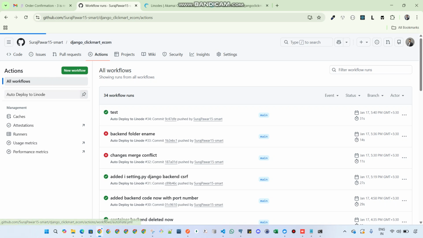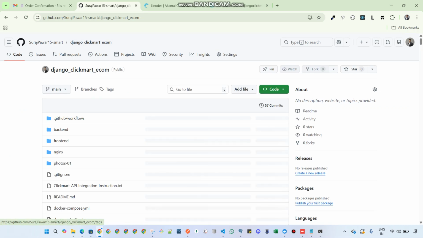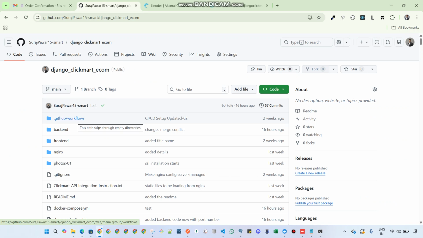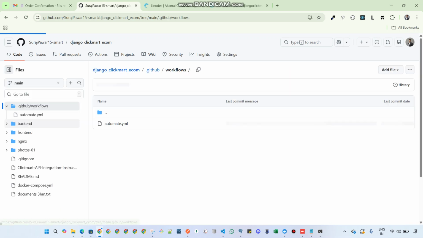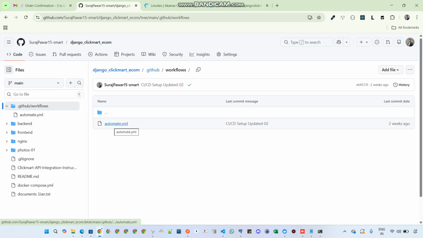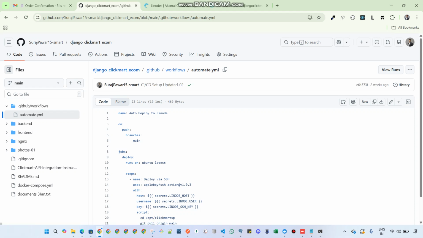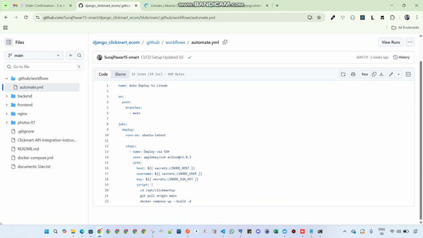So let's go through the CI/CD pipeline. I'm using GitHub Actions. In that, you need to create this folder, and then an automate.yml file. In the automate.yml file, you put this content. All these secrets I put in my GitHub as variables: the git node host, git node username, and SSH key.